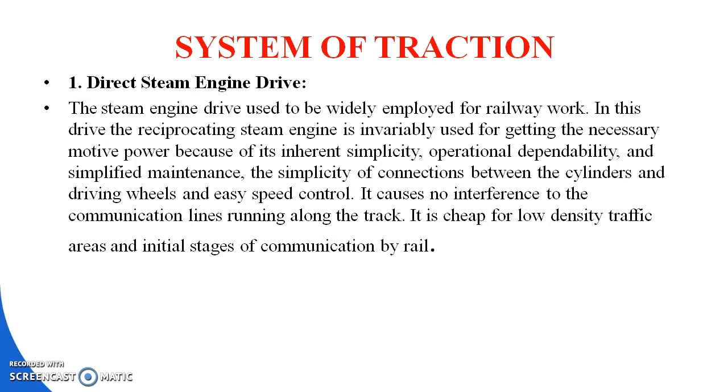It causes no interference to the communication line running along the track. That means it is a steam engine, and it is cheap for low density traffic areas and the initial stages of communication by rail. That is called a steam engine. So one of the advantages is that it causes no interference to the communication line running along the track. So this is about the direct steam engine drive.